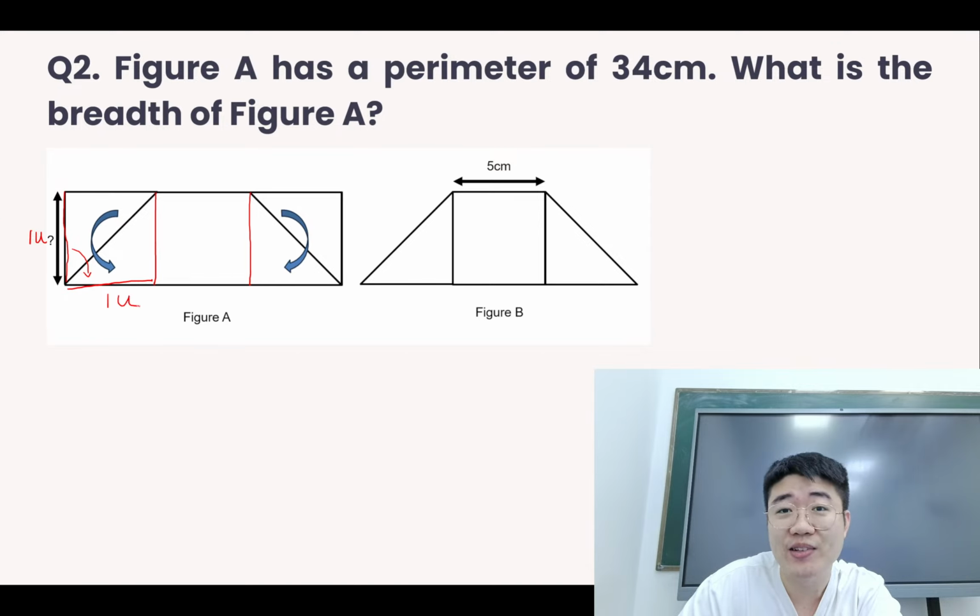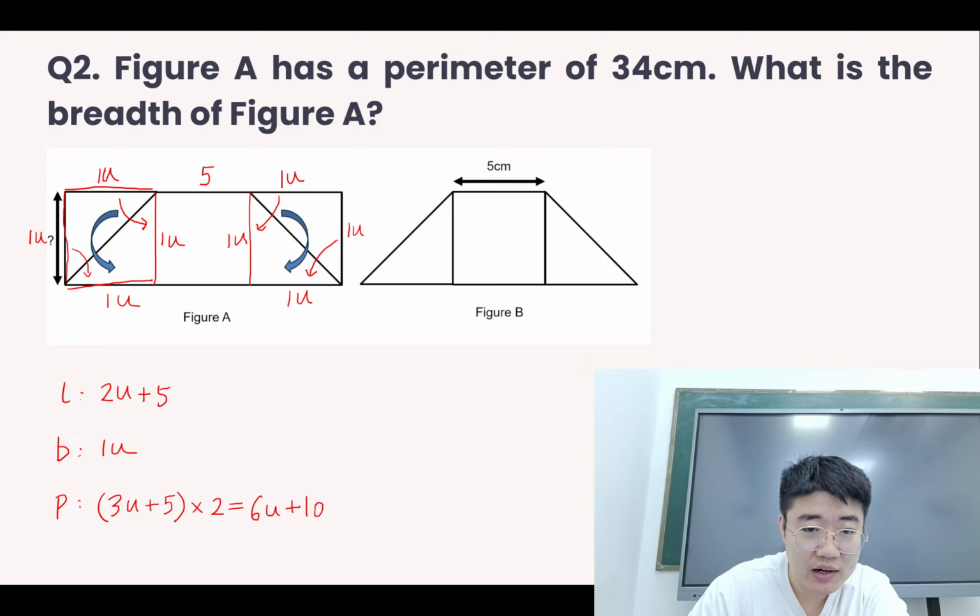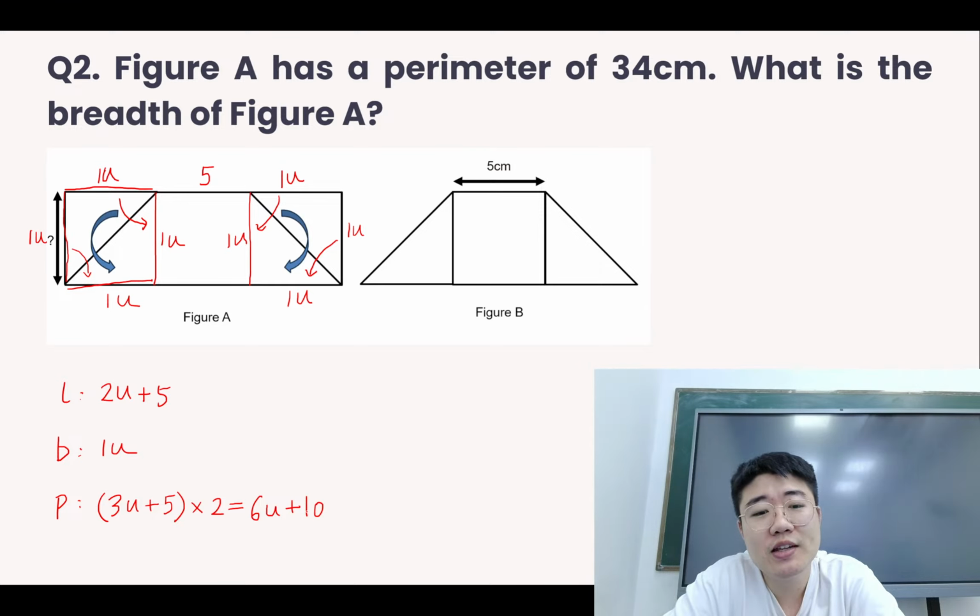So we look at the perimeter. Perimeter is the length plus the breadth, then times 2. The breadth plus the length will give us 3 units plus 5, and then we times 2. So we can get the perimeter: 2 times 3 is 6u, plus 10. That's the perimeter of the figure. Then according to the question, this equals 34.